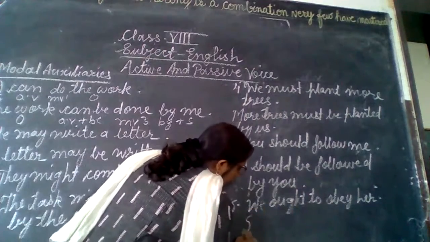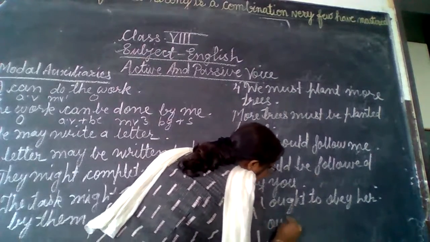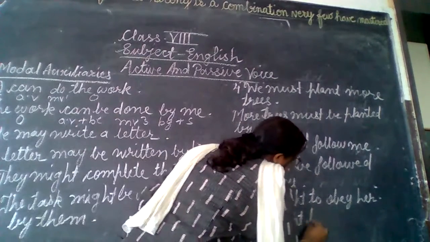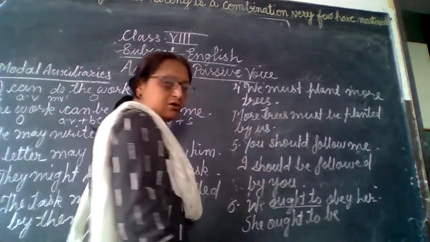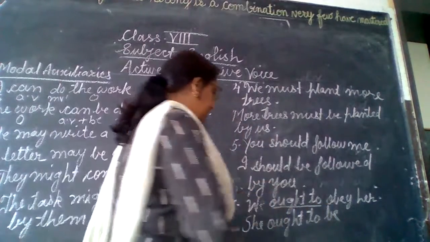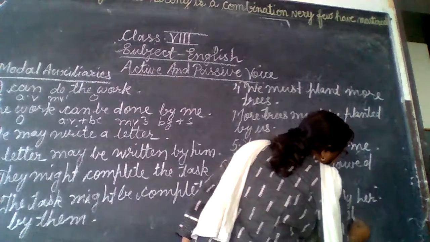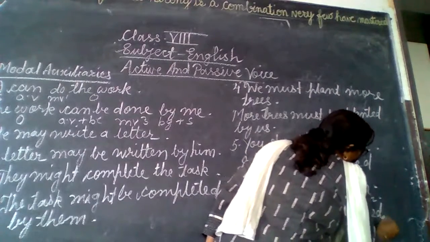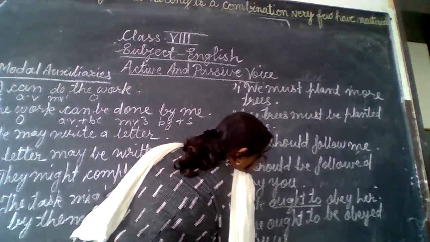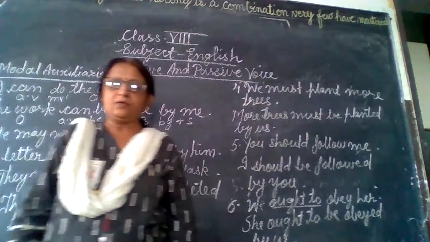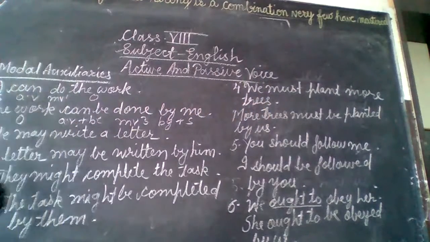So she ought to be obeyed by us, because ought to as a whole is the modal auxiliary, so be will be there. In this way, you will write down the sentences. So these are the modal auxiliaries that we are changing into passive voice.